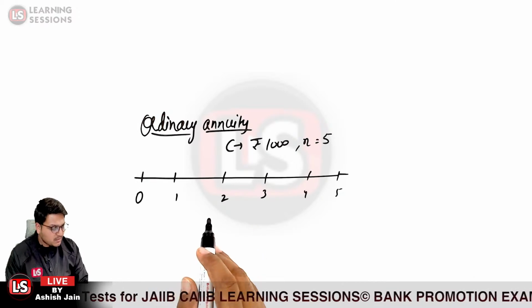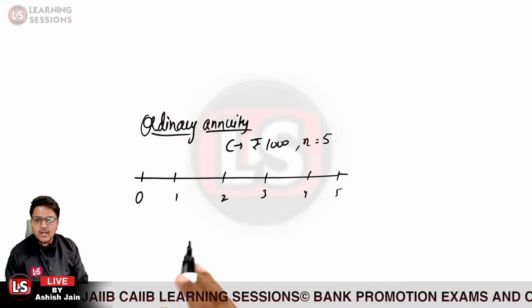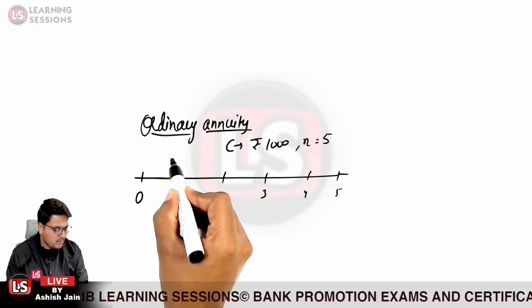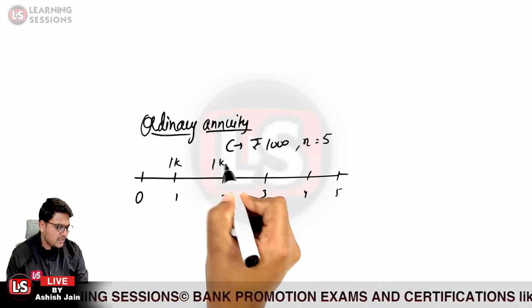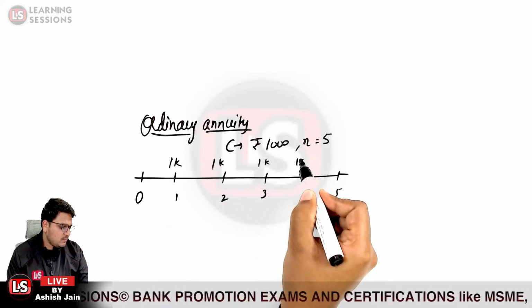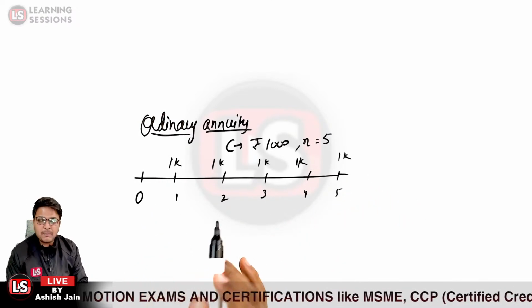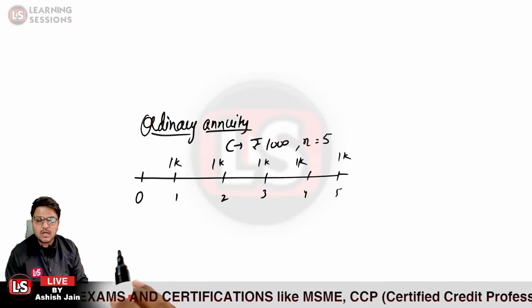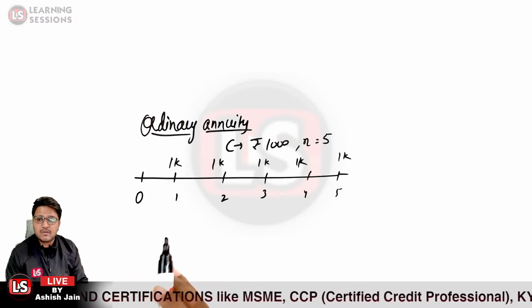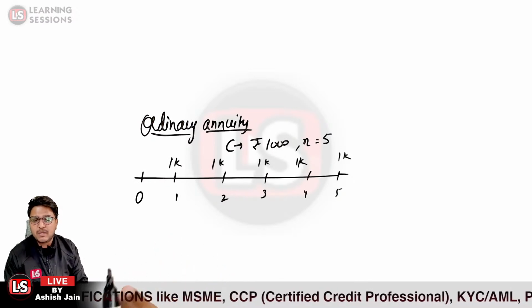Okay, now in this particular case, as we are receiving the amount at the end of the period itself, the value will be received over here, so 1k over here, and so on, the value will be received as such. Okay, now if the interest rate is applicable on this particular amount, let us take the case that I am investing rupees 1,000 at the end of the period itself.